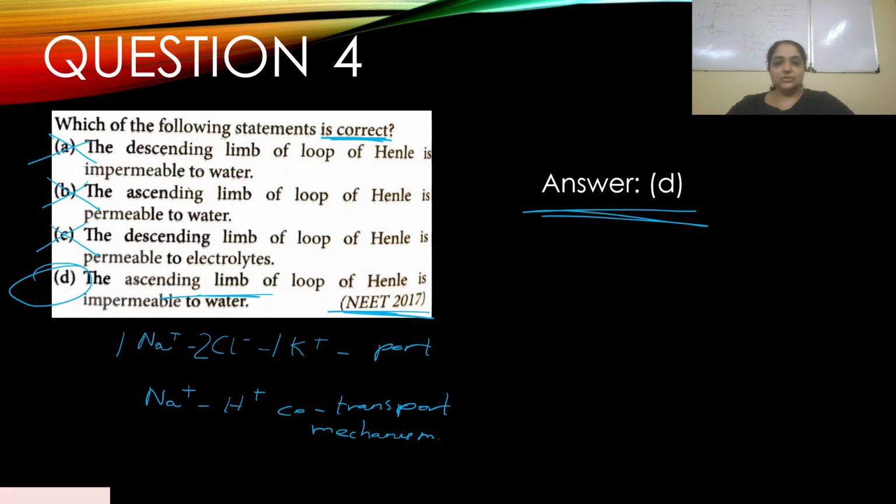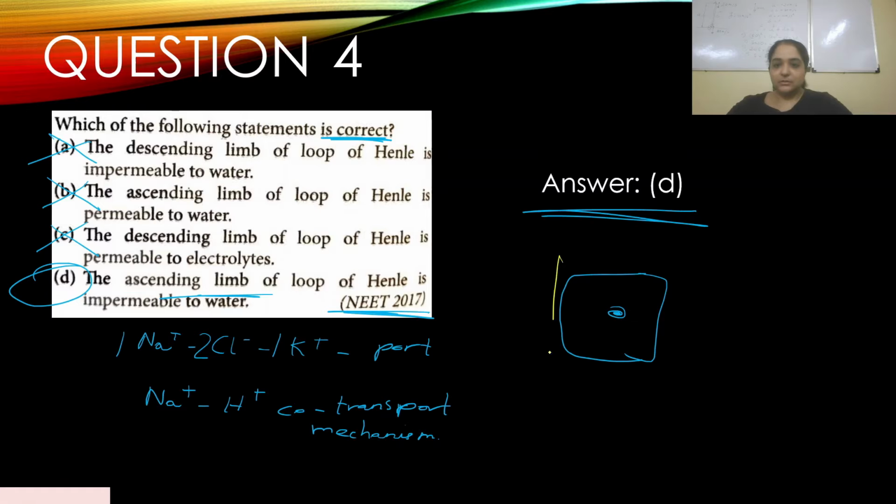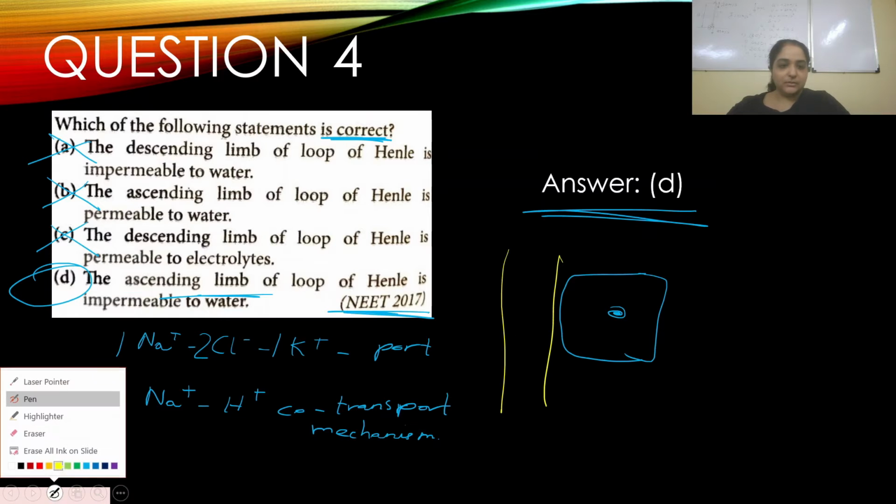Now let's assume that this is your cell. You have the interstitial fluid here. I'll take another pen for this.